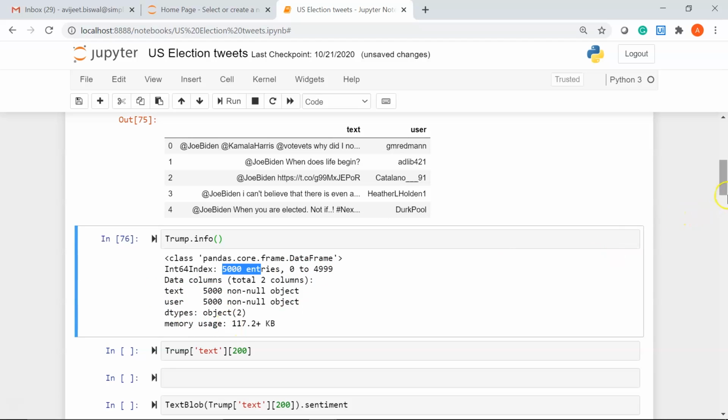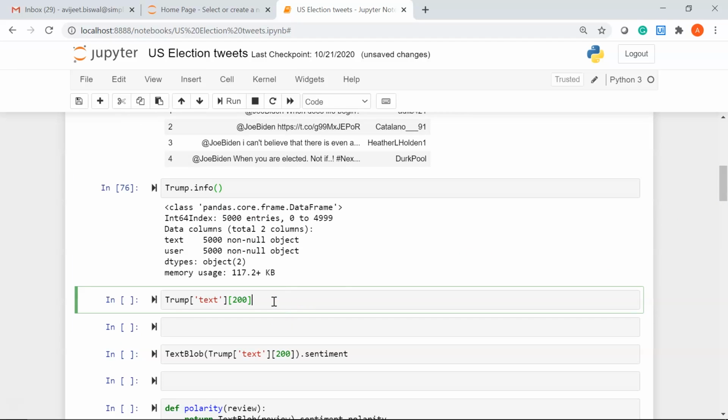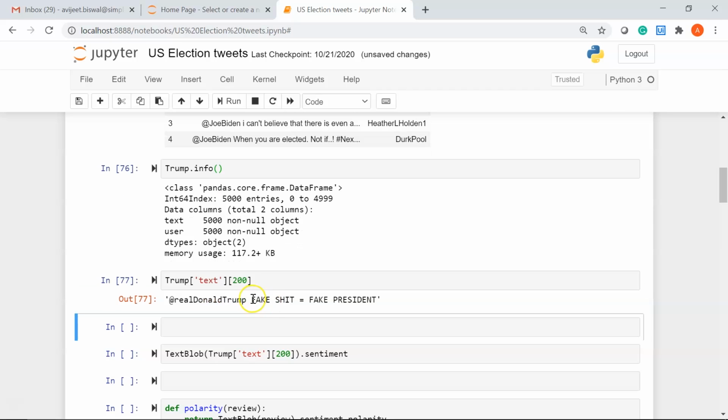Okay, moving ahead, in the next cell I am displaying the 200th tweet present in the Trump data frame. So I have my data frame name mentioned, then I have my text column, and inside one more square bracket I have put 200, which means I want to see what's there in the 200th row. If I hit enter, you can see this was the tweet, fake shit, fake president.